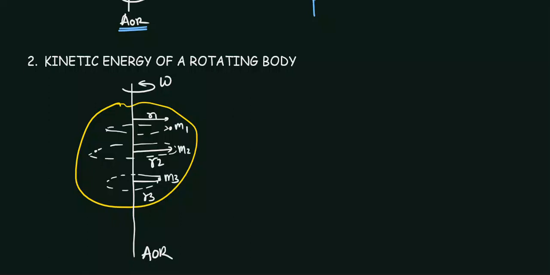We know from circular motion that the linear speed V can be given as R omega, and this omega is common for every particle. What is happening is the radius is changing, that's why the linear speed is changing. Are you getting it?